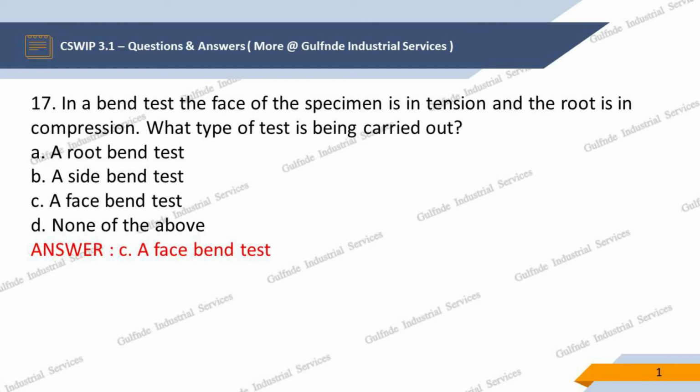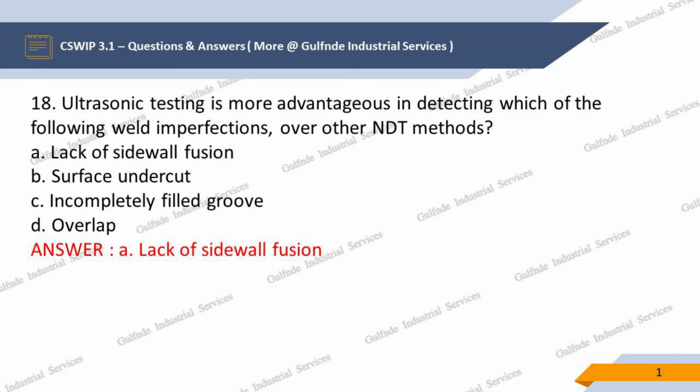Question 17. In a bend test, the face of the specimen is in tension and the root is in compression. What type of test is being carried out? Options are: A. Root bend test, B. A side bend test, C. A face bend test, D. None of the above. Our answer is C. A face bend test.